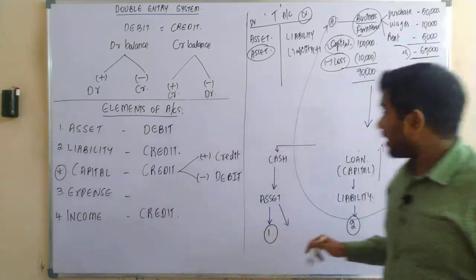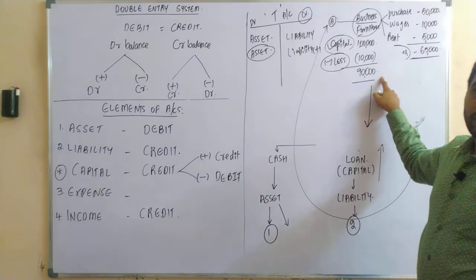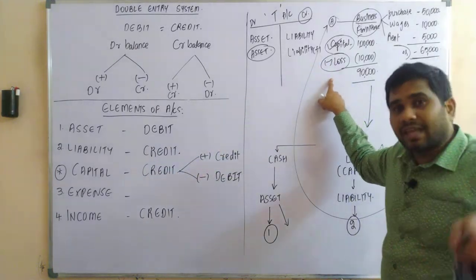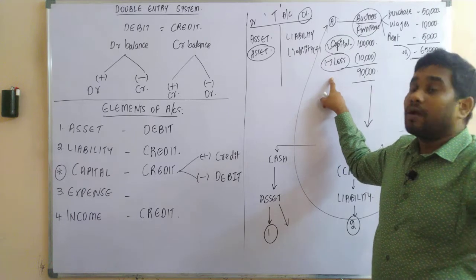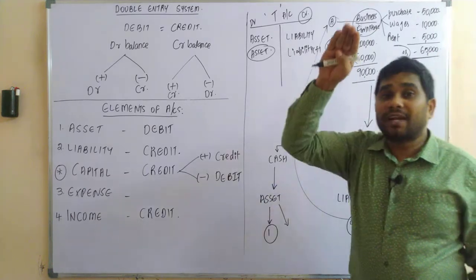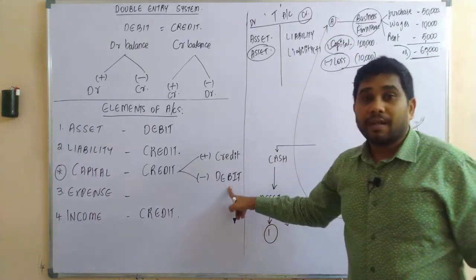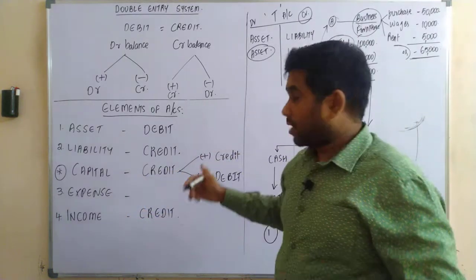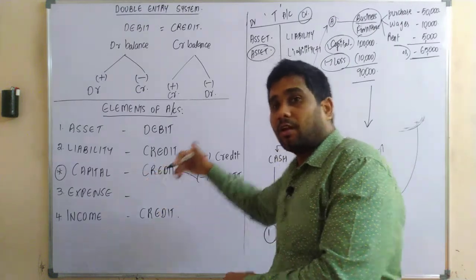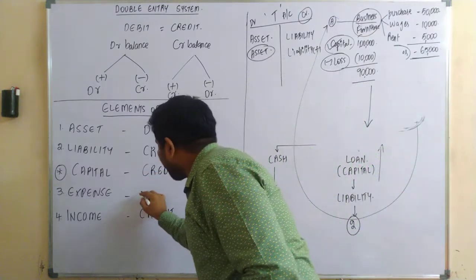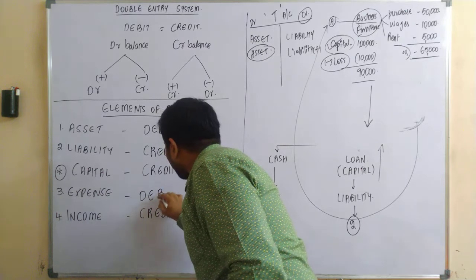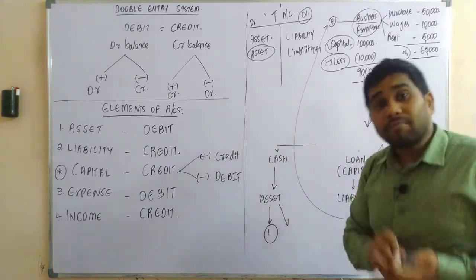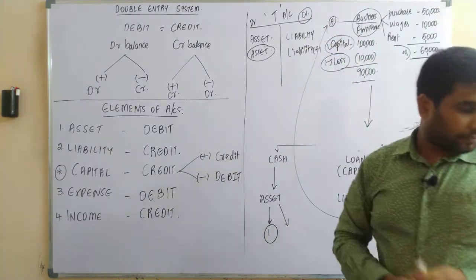So now, expenses is nothing but your loss. Your expenses include your loss. As expenses include your loss, when there is a loss, as your capital decreases, it should be debited. Your loss is nothing but an expense. Yes or no? So as your expenses include your loss, when there is an expense, the expense always represents a debit balance from the point of view of the owner.